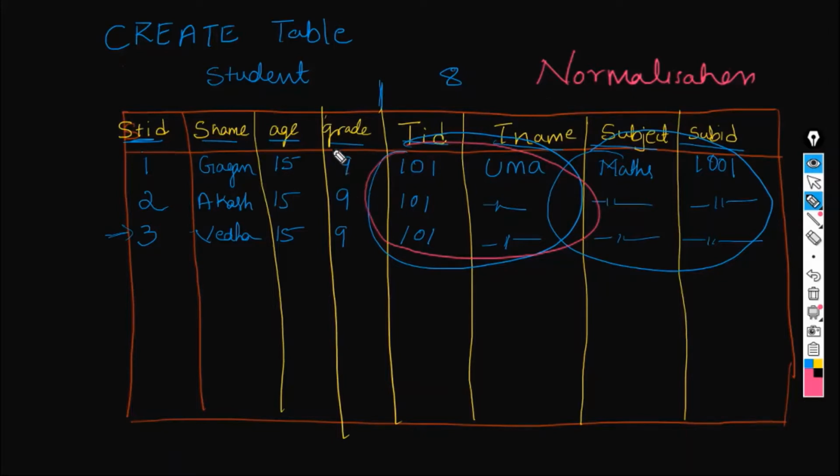There are different normal forms like first normal form, second normal form. But for this session, we will not be going deep into normalization because we want to create the table. So we've understood that we can't have all the columns in one table. So we will be breaking this one table into two to three tables.